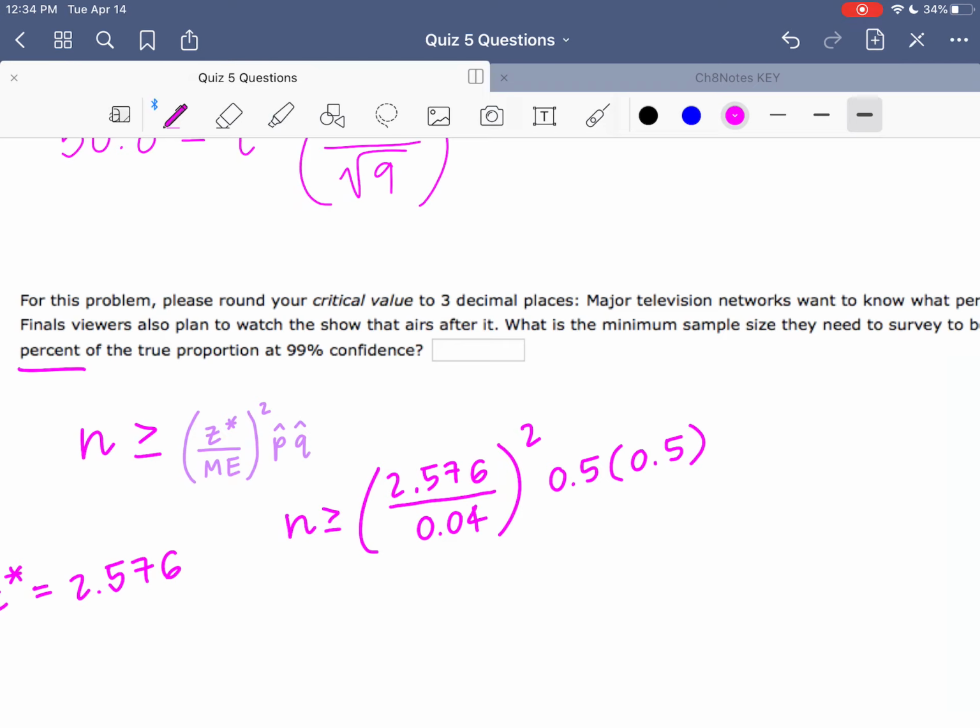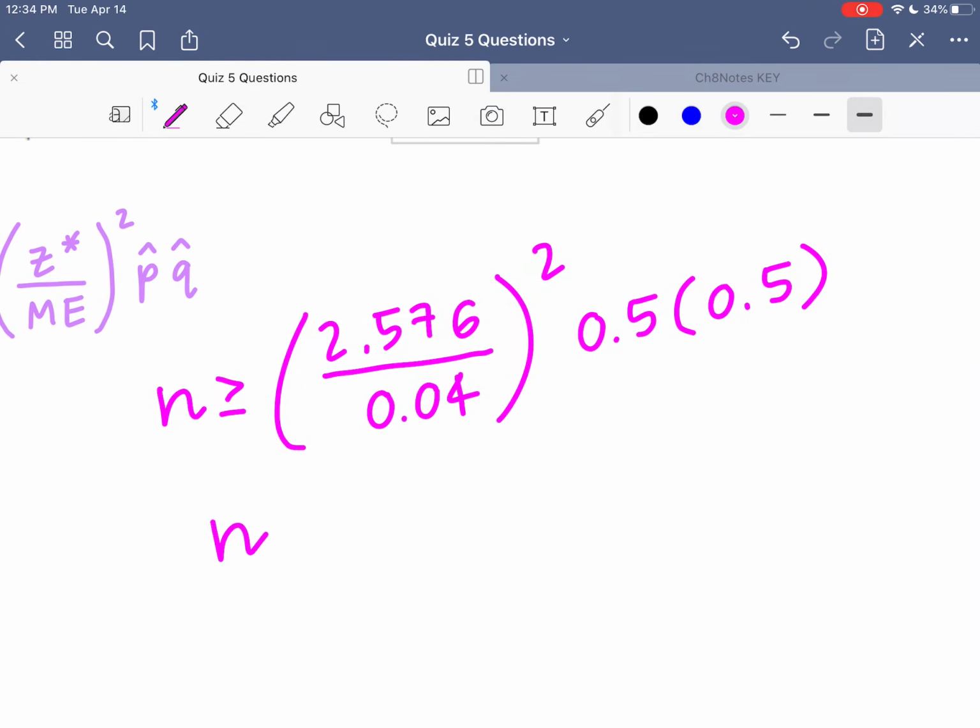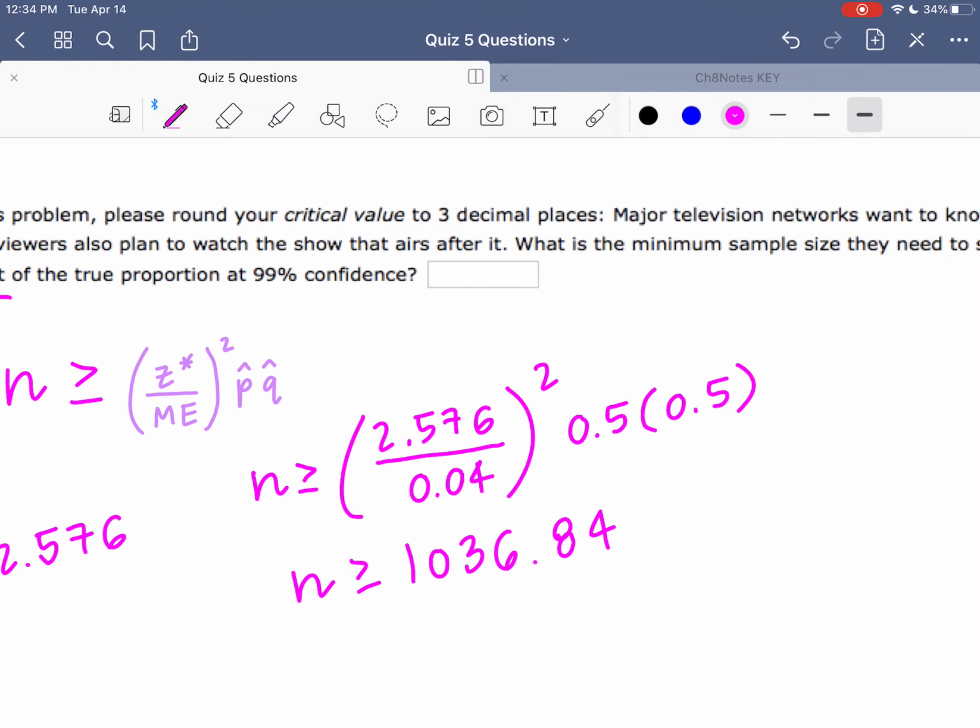I'm going to go ahead and calculate this because I want to show you what the decimal answer is, and then talk about what we should round this to. Okay, so my answer here is 1,036.84.